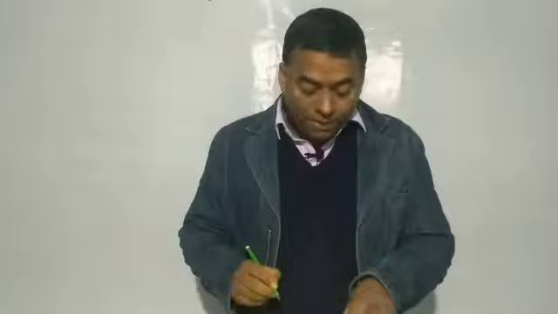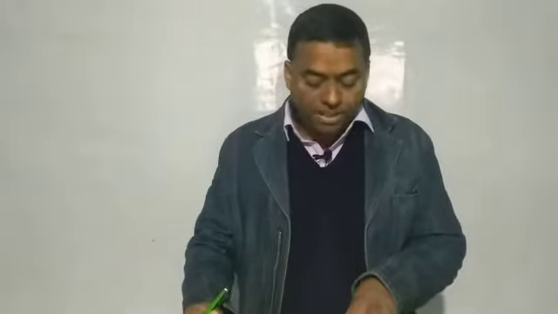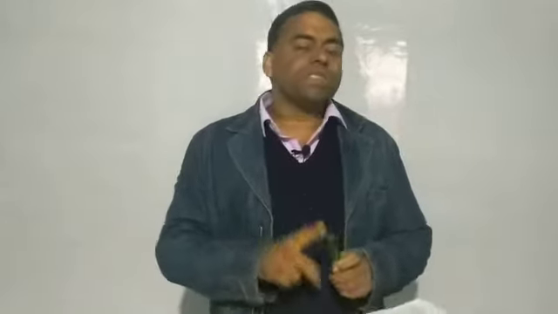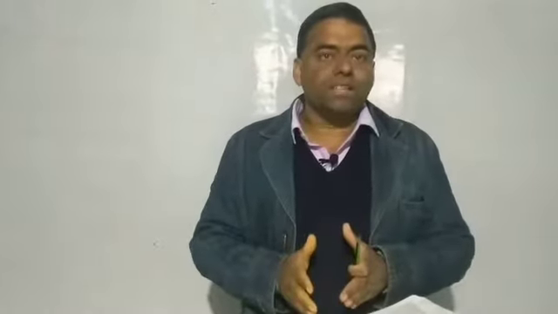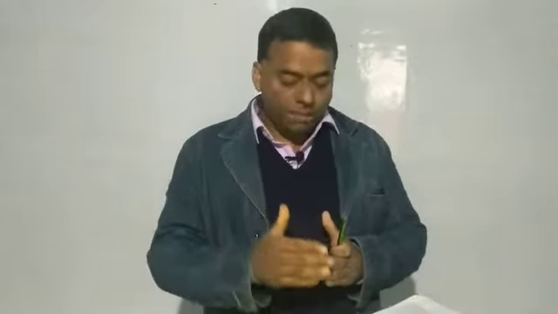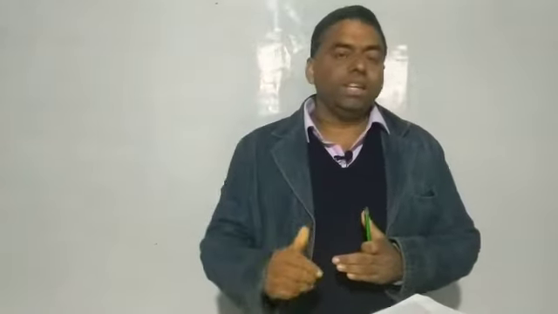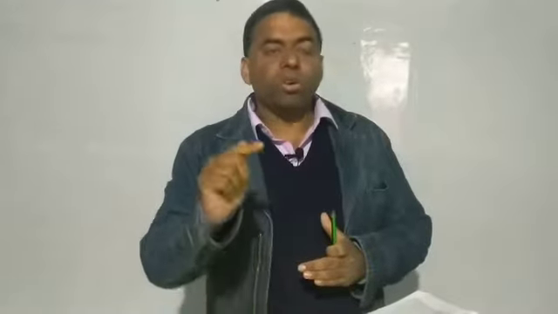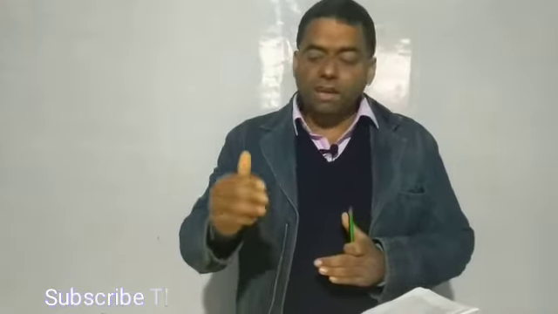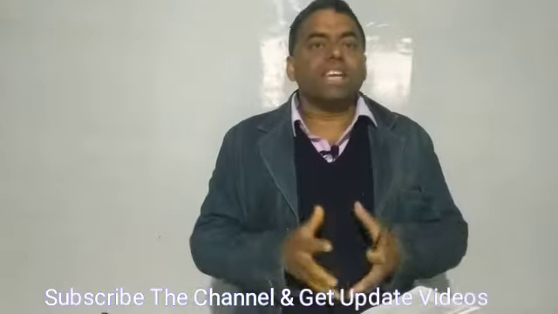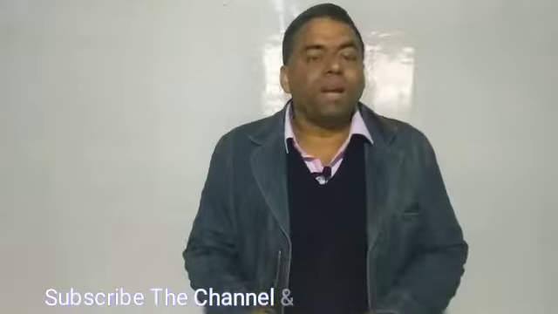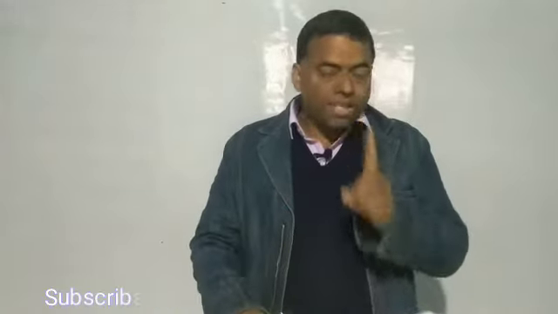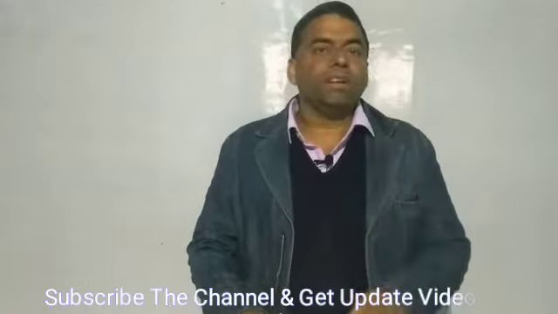Now next question. Whether court can take cognizance of an offense even after expiry of the period of limitation, and if so, under what circumstances? Right from section 467 onwards, we have limitation for taking cognizance of the offense. If it is fine, 6 months. If it is punishable up to 1 year, the limitation period is 1 year. If it is punishable for more than 1 year, up to 3 years, the limitation period is 3 years. So a question arises, if the limitation period is over, can those offenses be accepted by a court of law? The answer is no. Once the limitation period is over, the case will not be accepted by the court of law.